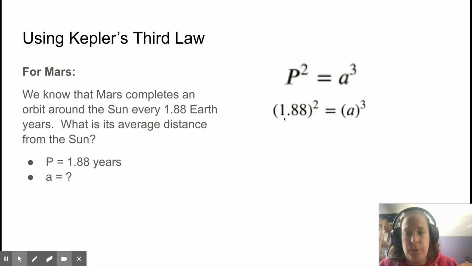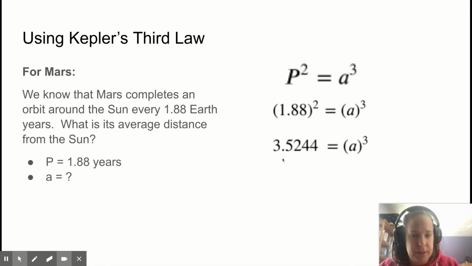So we'll plug in the 1.88 years for the period squared, and that equals the cube of the distance. I'm going to square 1.88. I put that on my calculator and got 3.5244. And then we still have the A cubed over here.